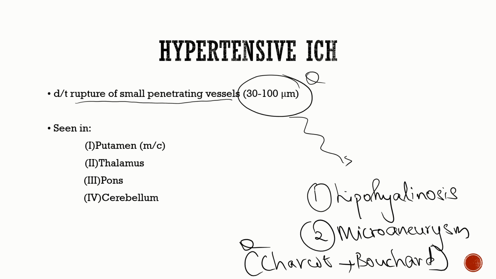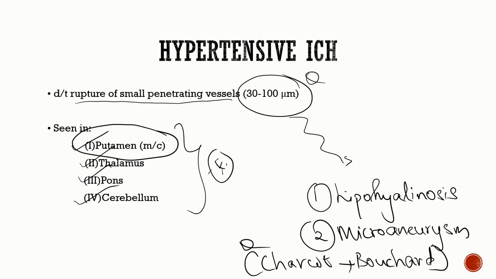There are four classical areas where you see hypertensive bleed. Number one is putamen. Putamen is the most common site of hypertensive bleed. Then you have the thalamus, the pons, and the cerebellum. These four you have to remember, very, very important. They are common or classical sites of hypertensive bleed.